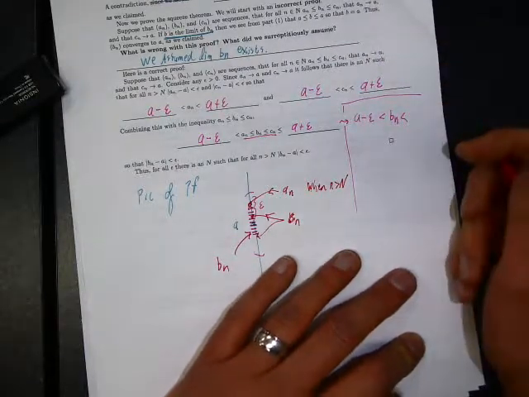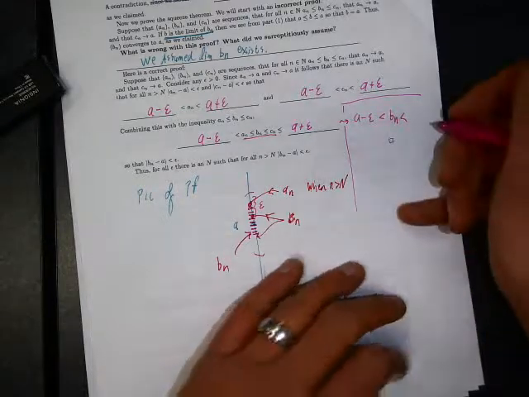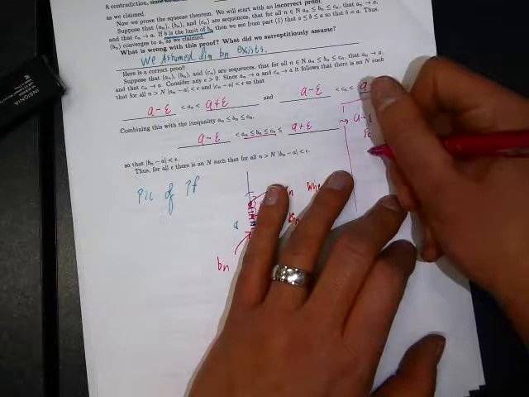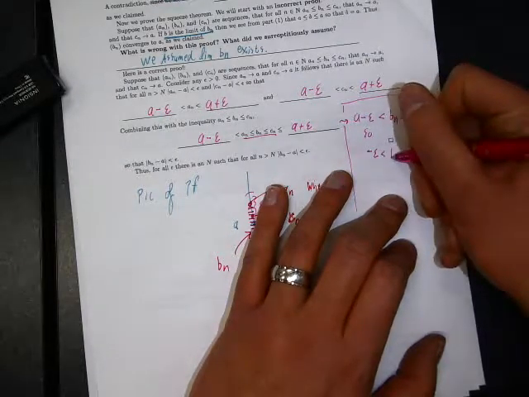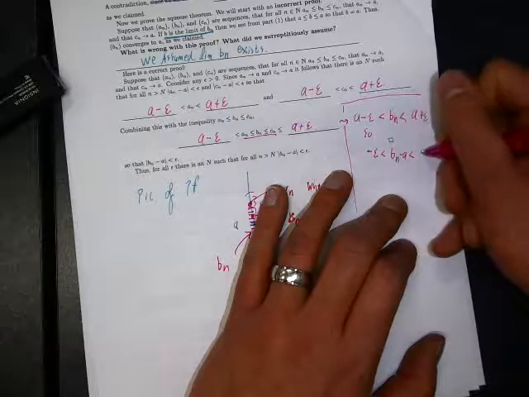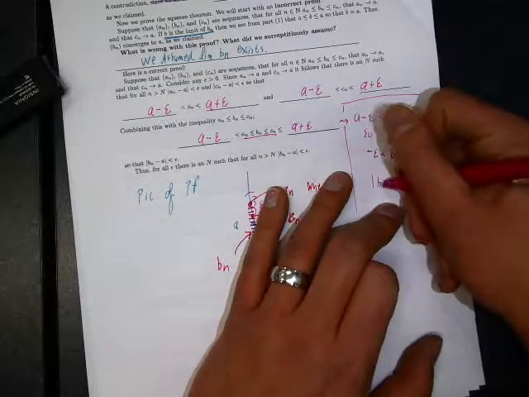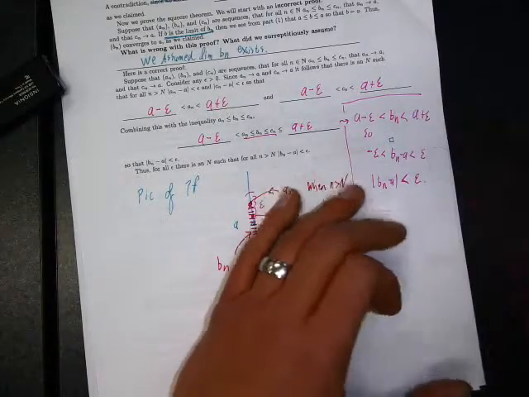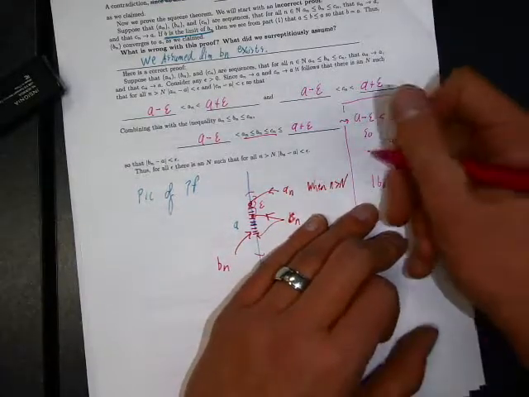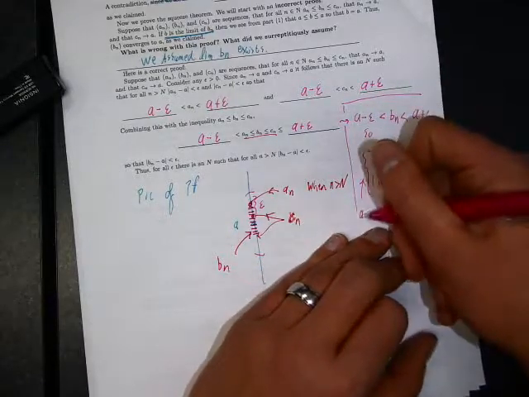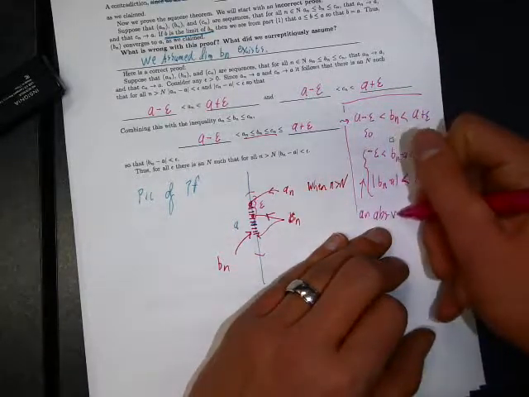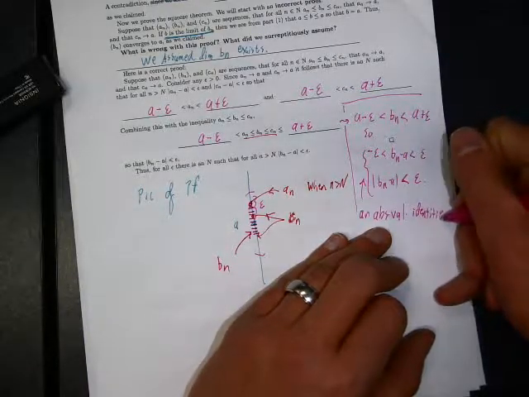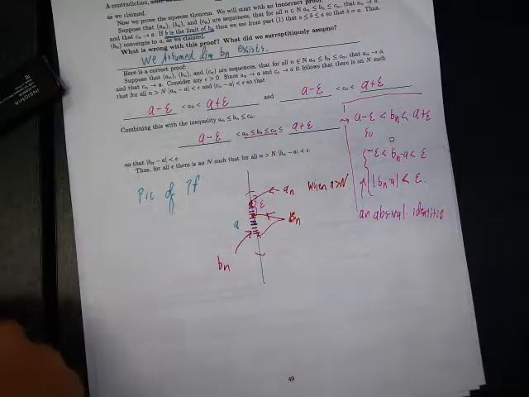I don't actually care about An and Cn anymore. So minus epsilon is less than Bn minus A is less than epsilon, and so absolute value of Bn minus A is less than epsilon. But that's exactly what we need. So if you like, this step was one of the absolute value identities from a while ago. Cool.